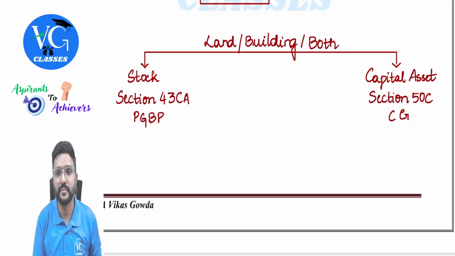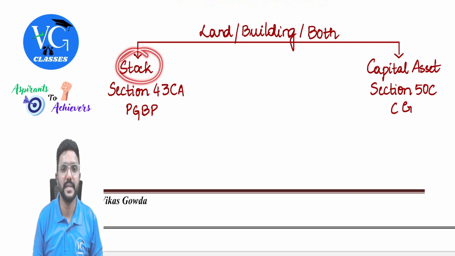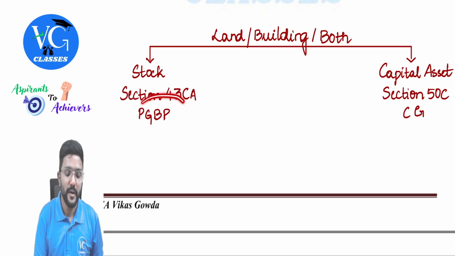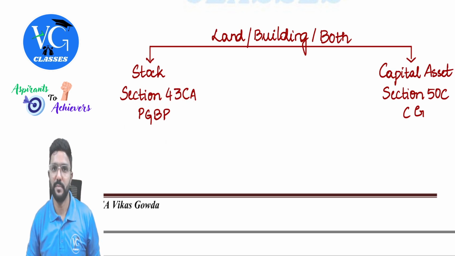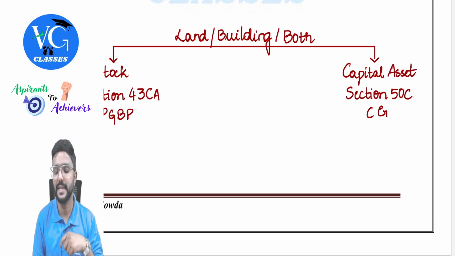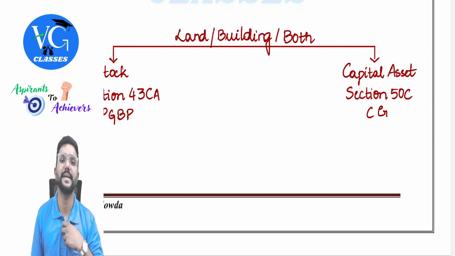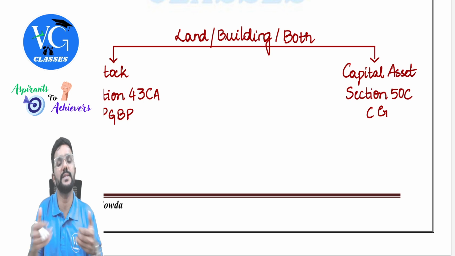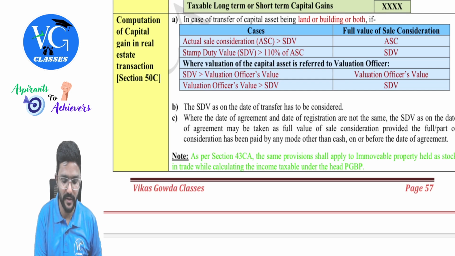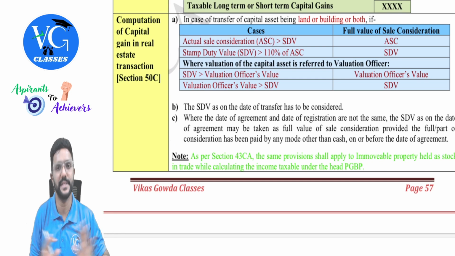You can see here. If land or building or both is held as stock by an assessee, then we need to check which section applies when he sells it. Section 43CA: to compute the income under the head PGBP, we compare the actual sale value with stamp duty value. Whereas if it is held as a capital asset, then we check section 50C to compute the income under the head capital gains. But the provisions are the same. Clear? Yes. So whatever we discussed here would remain the same for both sections, but under two different heads, guys.